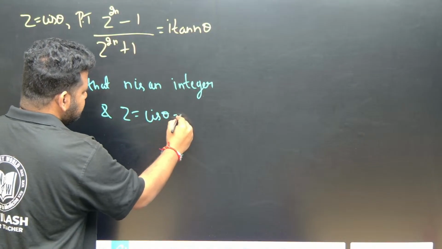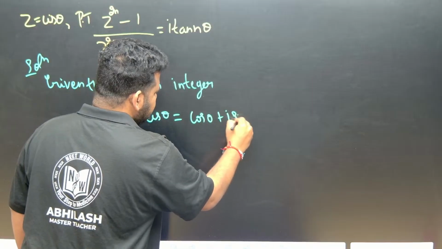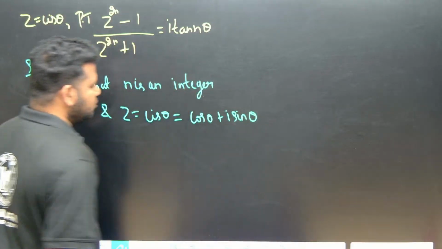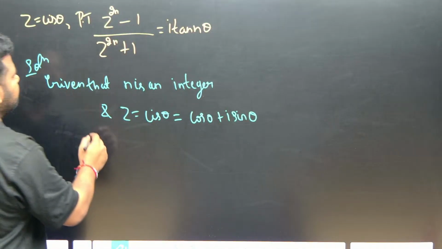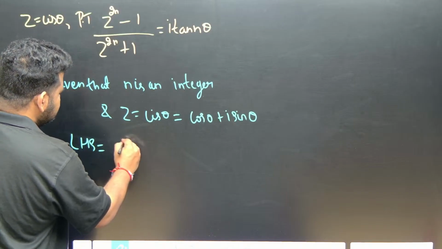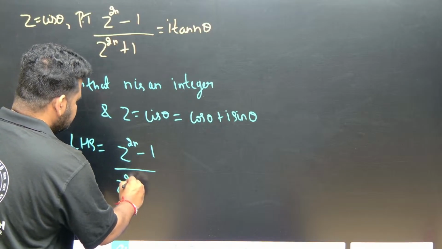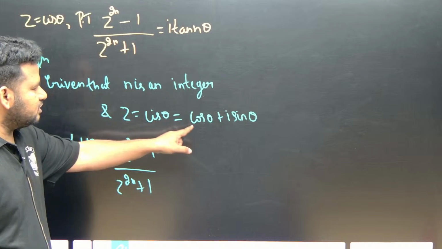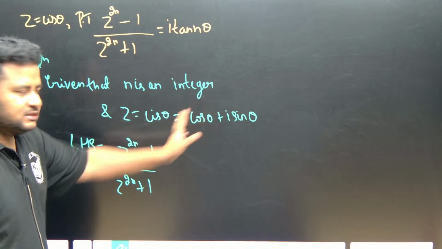Steps are very important. So z is equal to cos theta plus i sin theta. This is what they have given. Now let us take LHS. LHS is equal to z to the power of 2n minus 1 divided by z to the power of 2n plus 1. But z is cis theta, that is cos theta plus i sin theta. Let us put the values of z in terms of cos theta and i sin theta.